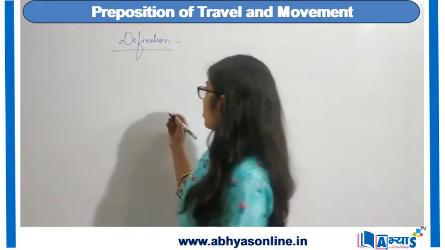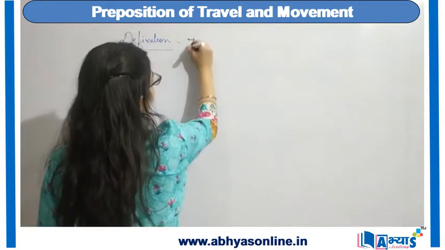about prepositions and the usage of prepositions in different forms like preposition of space, and then we covered preposition of direction. So today we are going to cover another form of preposition, which is preposition of travel or preposition of movement. These type of prepositions are used whenever we want to indicate some kind of movement or some kind of travel. So the definition is to indicate